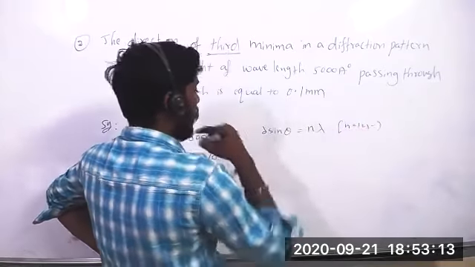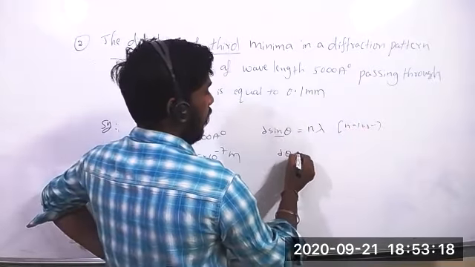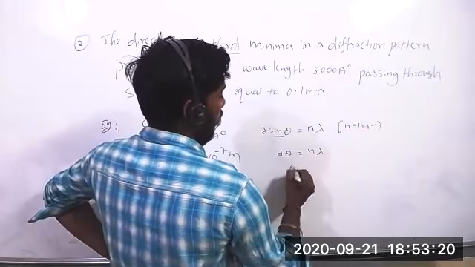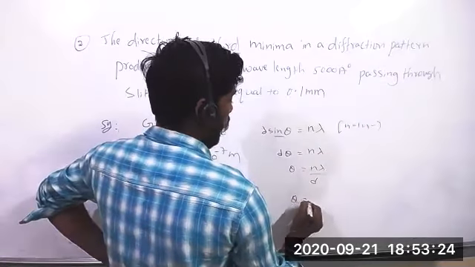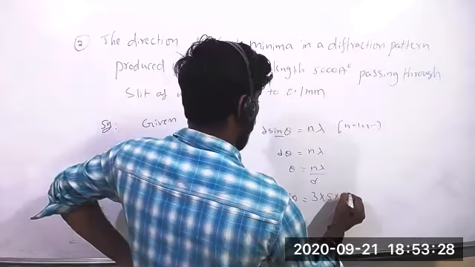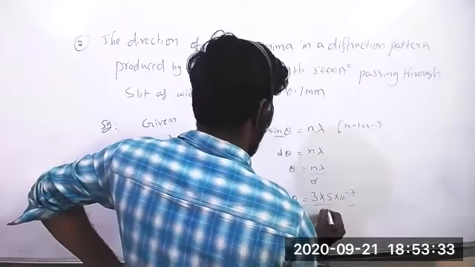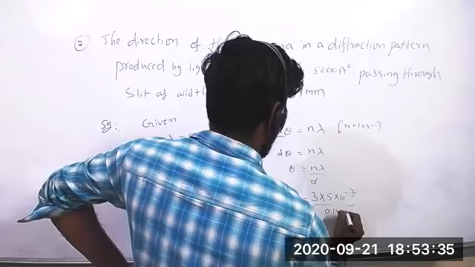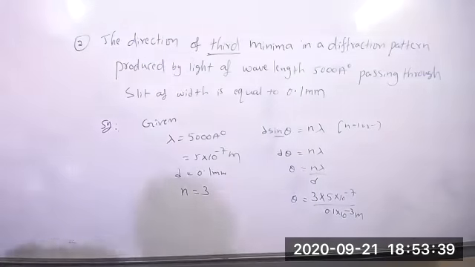So theta equals n lambda by d, that is 3 into 5 into 10 to the power of minus 7 by 0.1 into 10 to the power of minus 3 meters. Like that, in a diffraction pattern, when they give maxima and minima, you can use those formulas.